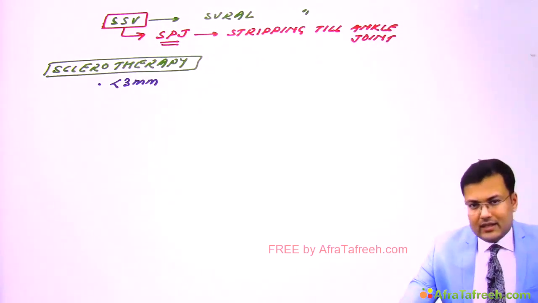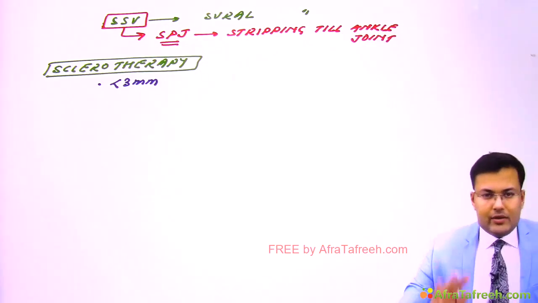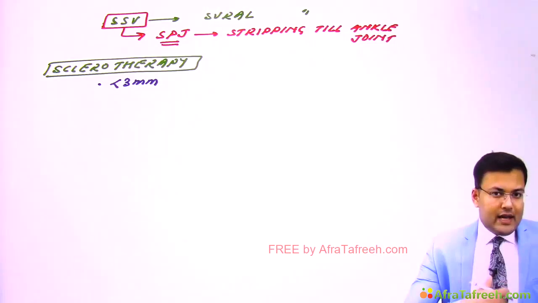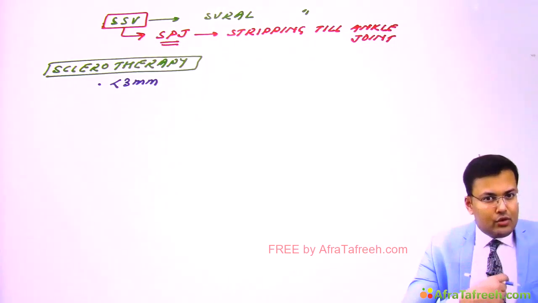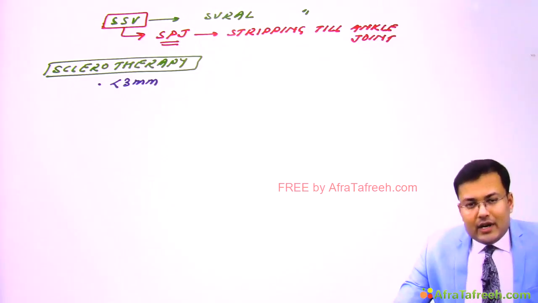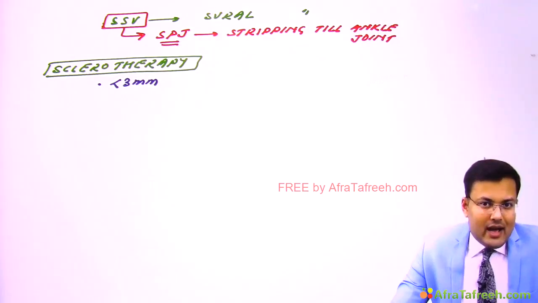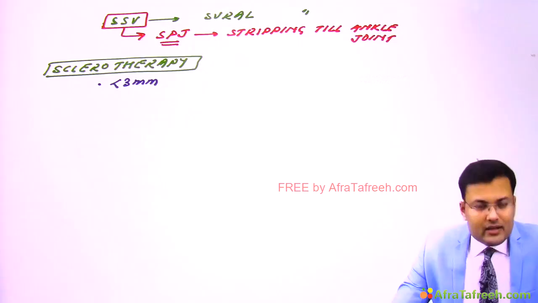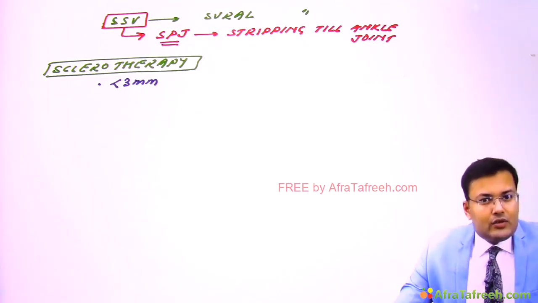Right? We discussed what are the other locations where we are going to use the sclerotherapy. If you remember, esophageal varices. For esophageal varices we have two options. One is endoscopic variceal ligation and the second was sclerotherapy. Second was the hemorrhoids, and in hemorrhoids we were having two options. One was banding and second was sclerotherapy, and the third is what? Varicose vein. What's the good thing? That the sclerosing agents are almost same everywhere.